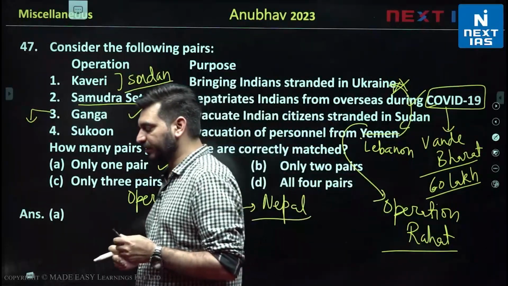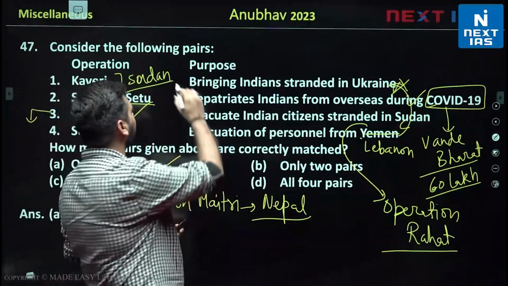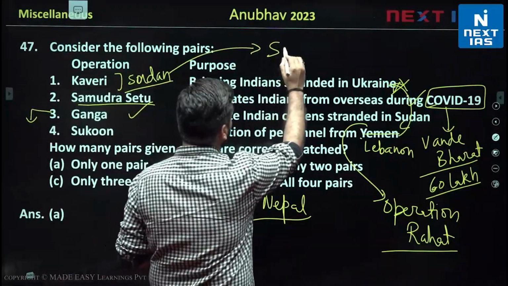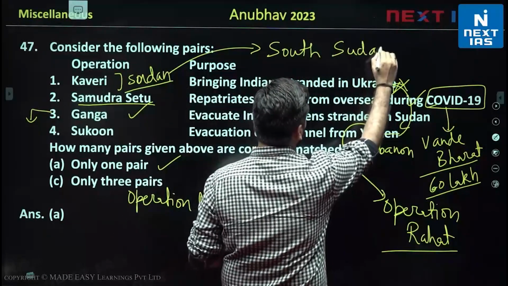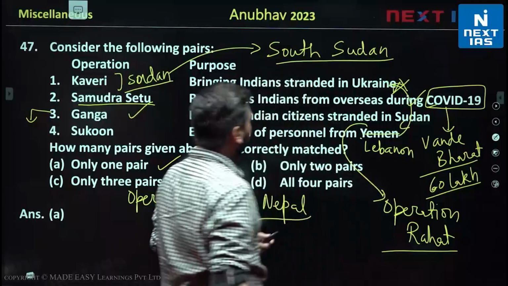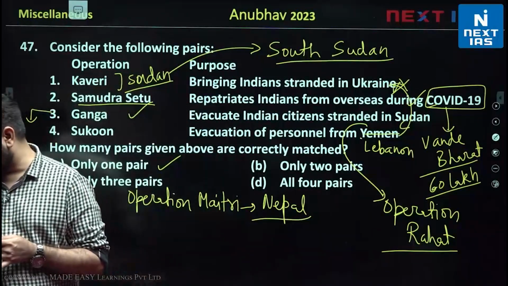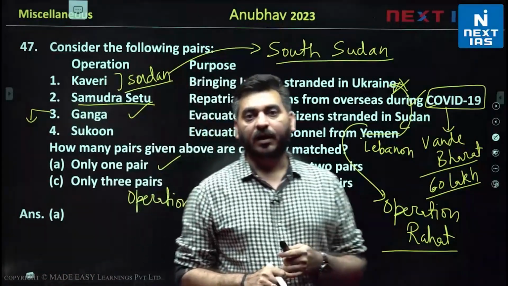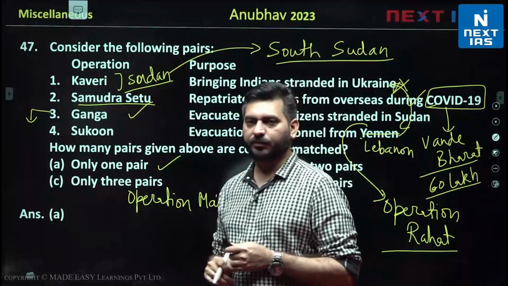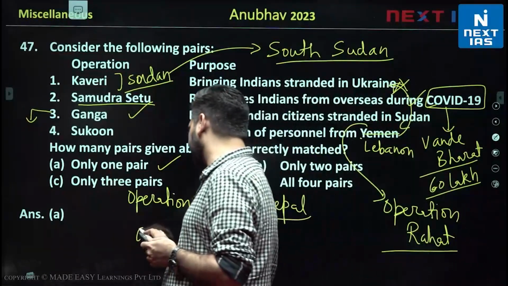Then we have Operation Sankat Mochan in 2016. तो जो हम अभी देख रहे हैं कावेरी इन सुदान, इन्हीं का एक कंट्री है साउथ सुदान which basically got independence from them or got separated from them in 2011. So साउथ सुदान में जब ऑपरेशन किया गया था तो हमने उसका नाम दिया था ऑपरेशन संकट मोचन इन 2016. Then we have Operation देवी शक्ति, again very recent operation in Afghanistan when US armies left, so that is your Operation Devi Shakti.